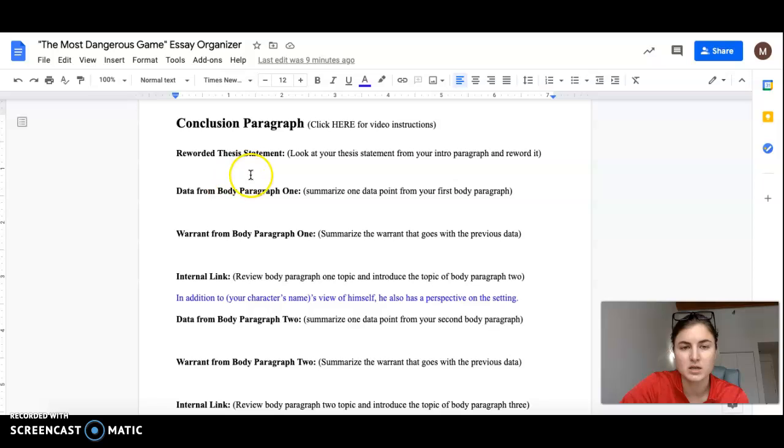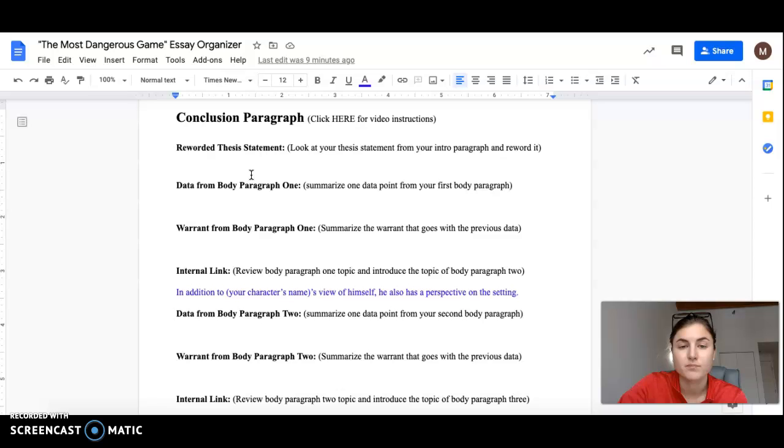Again, make sure that on your essay organizer your writing is in blue, so that when you transfer all of this to your essay document, you do not accidentally copy and paste my instructions. So there's your conclusion paragraph.